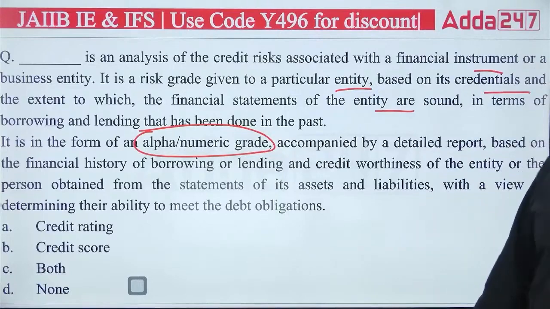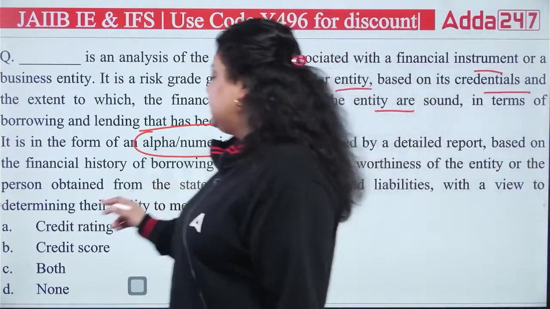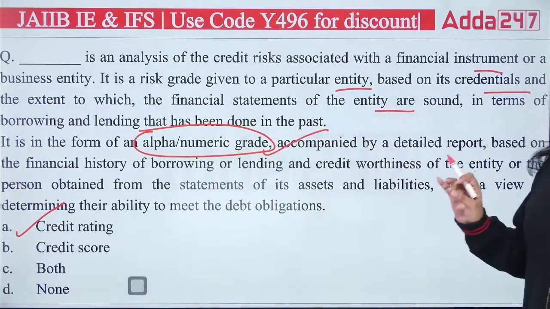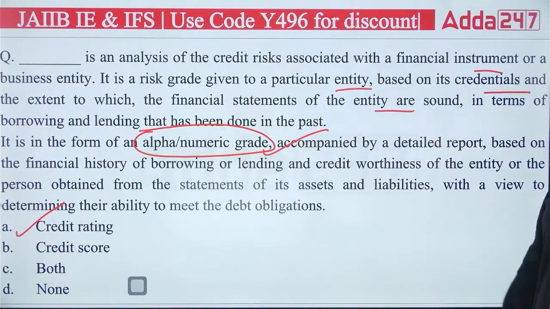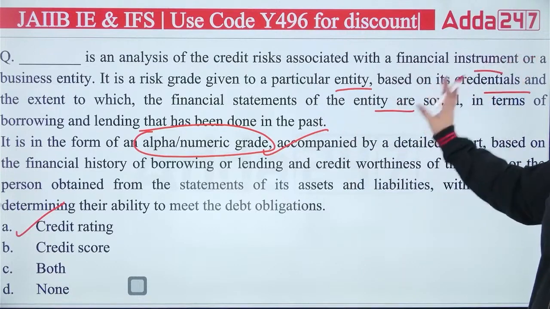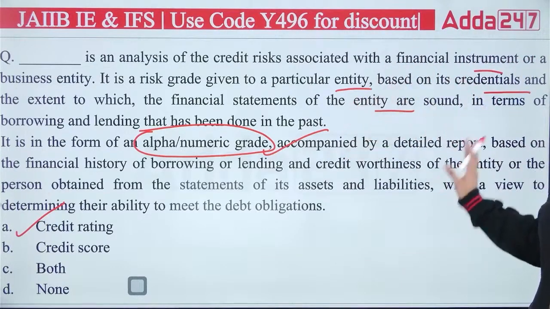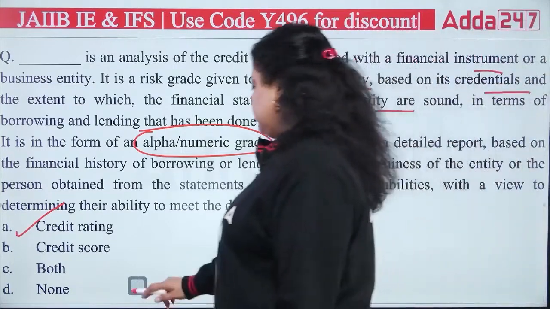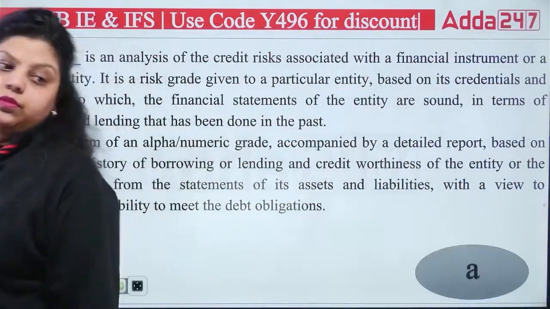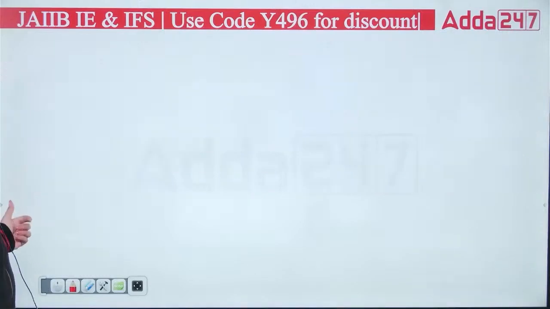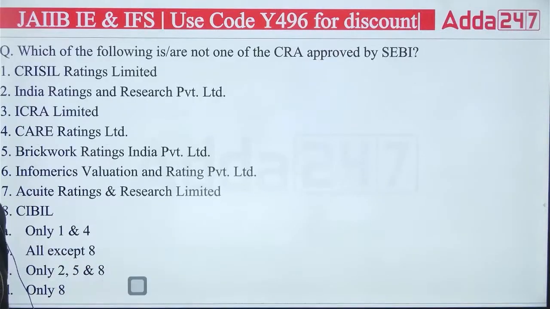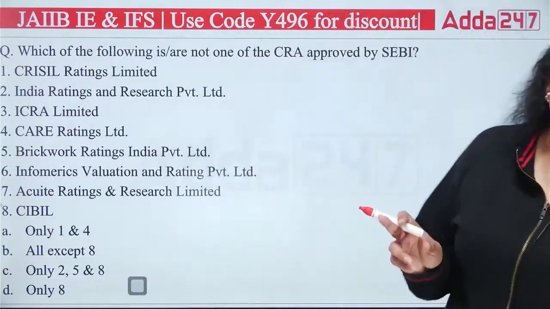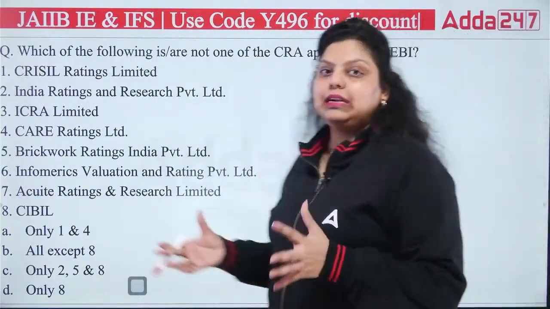So actually, because it's an alphanumeric grade, it is your credit rating. Credit score will be your numeric data, right? Always credit score is in numerical value. Here, alphanumeric grade means alphabets and numbers will both be there. So the right answer is credit rating, not credit score. Okay. So the right answer is A. These kinds of minor differences in the statements or in the options will be given to you, that you have to find out, and for that you need a proper clear understanding of the chapter.